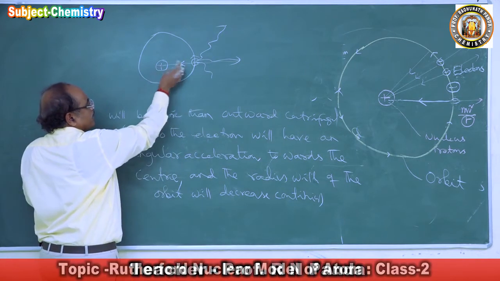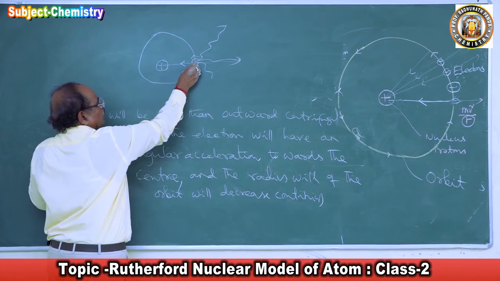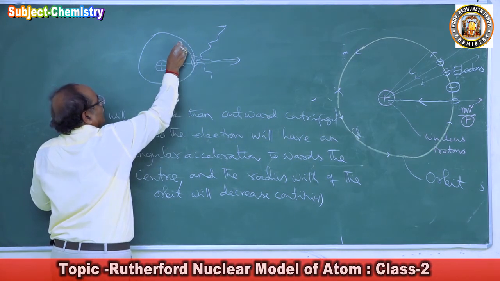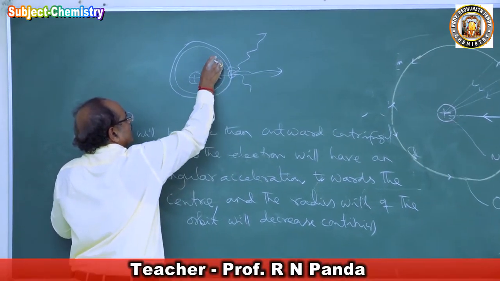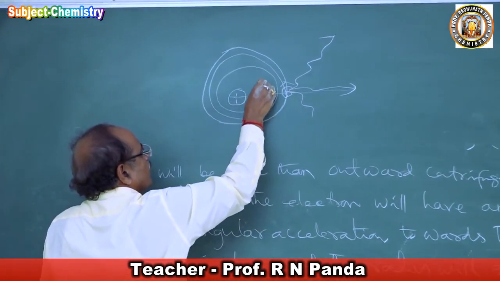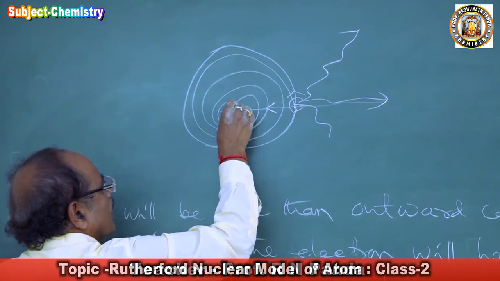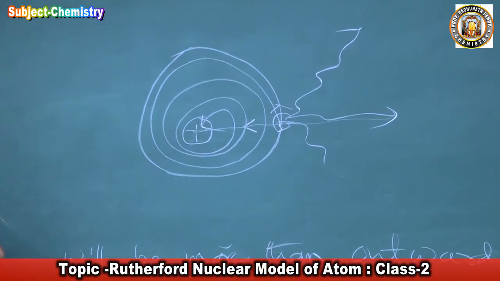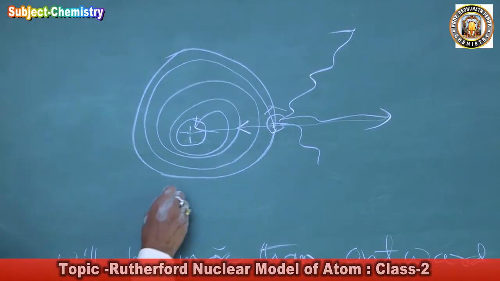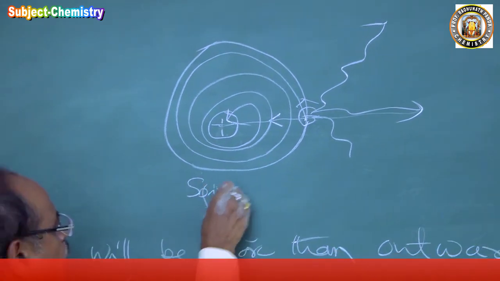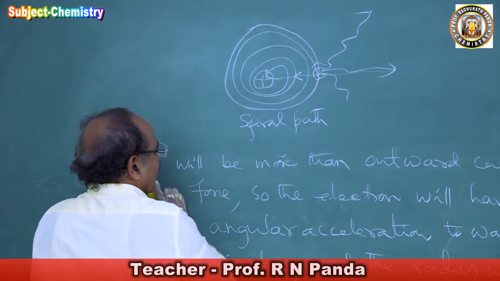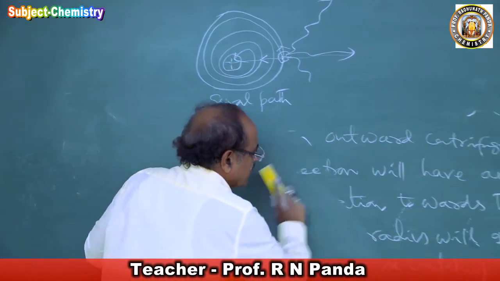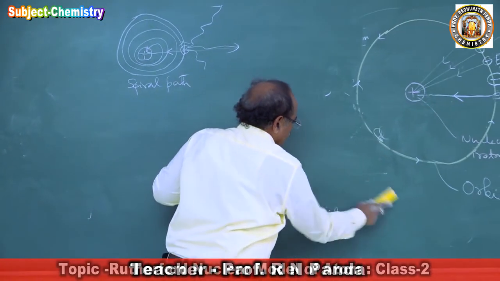So the nucleus will pull the electron, so it will lose this path and come to another path. Again it will be attracted more and more, and at last will fall into the nucleus. So it will no longer move in a circular path, it will move in a spiral path. So this was the objection raised on the Rutherford model of atom.